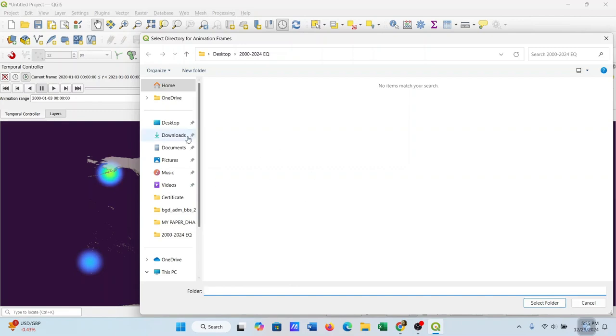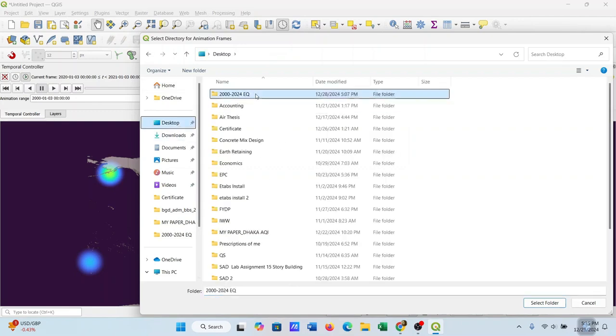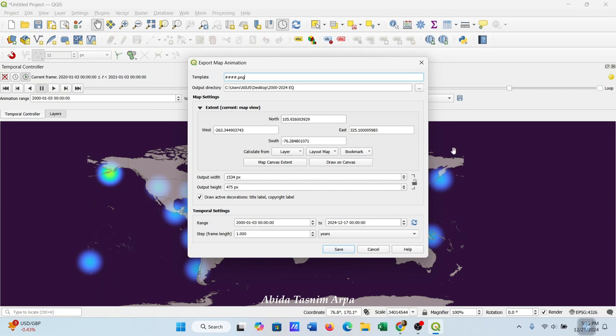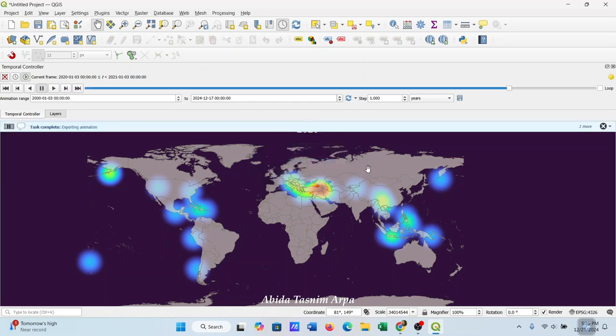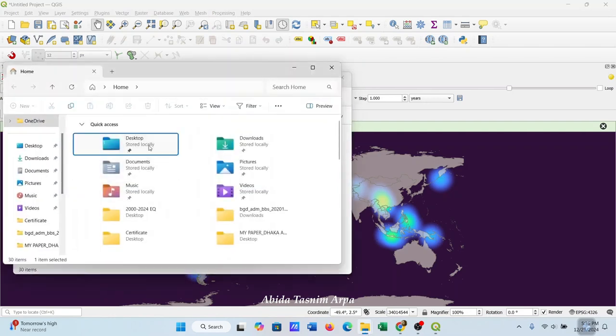We need to select a folder. Desktop, this is my folder. So select folder, and then in this extent option, we need to calculate from world map. So save. So this is exporting the animation. Task is complete. Now the files are here, on the Desktop.